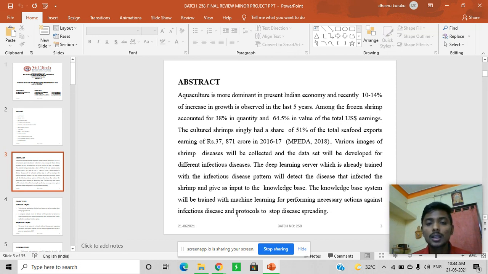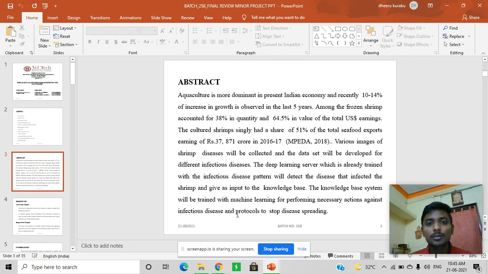In shrimp farming, we'll be concentrating particularly on Vanami shrimps, as these are a special kind of shrimp exported throughout the world. There are so many challenges faced by farmers while cultivating Vanami shrimp. They have to invest large amounts, around 4 to 5 crores, on farming and cultivation equipment. Even after all this, people have to observe these shrimps 24 by 7, because they are vulnerable to many kinds of viruses.